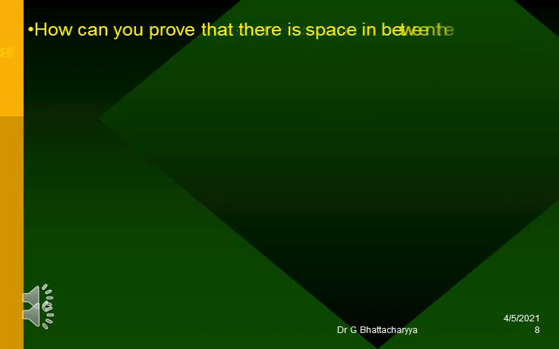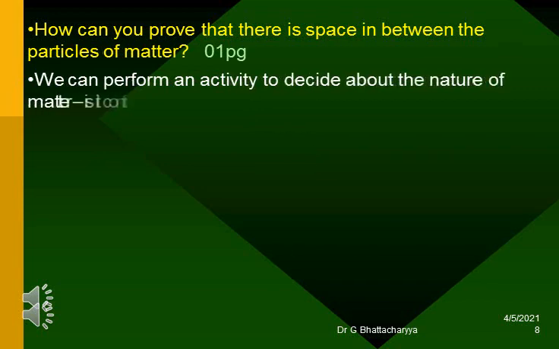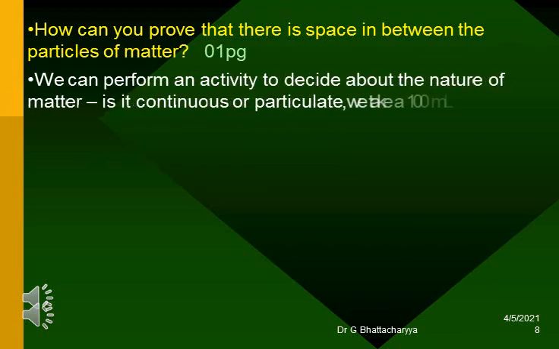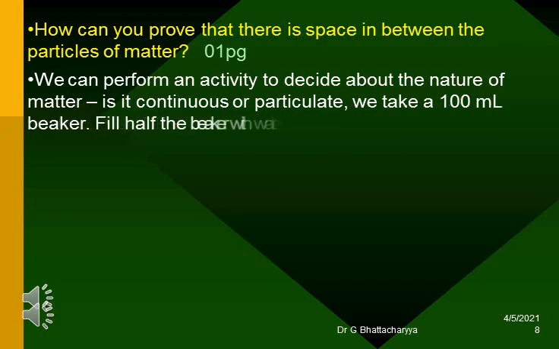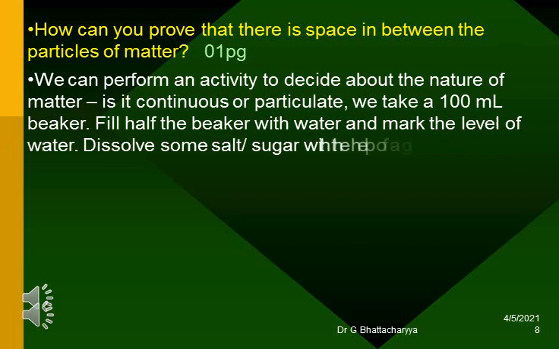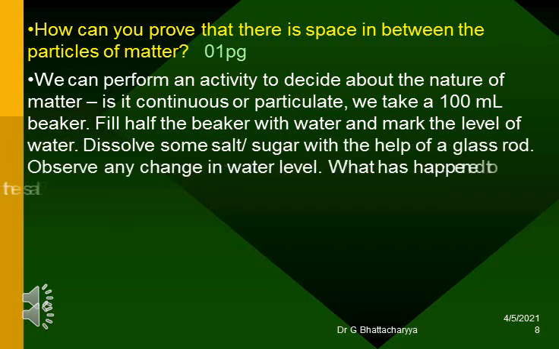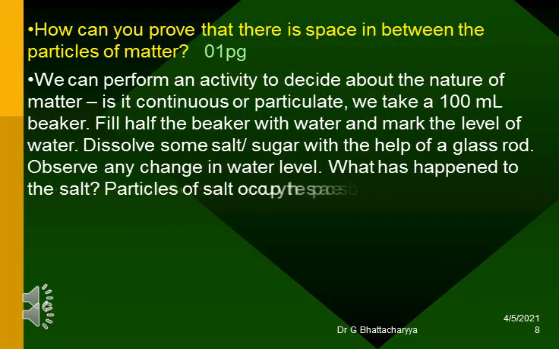How can you prove that there is space in between the particles of matter? We can perform an activity to decide about the nature of matter. Is it continuous or particulate? We take a 100 milliliters beaker. Fill half the beaker with water and mark the level of water. Dissolve some salt, sugar with the help of a glass rod. Observe any change in water level.